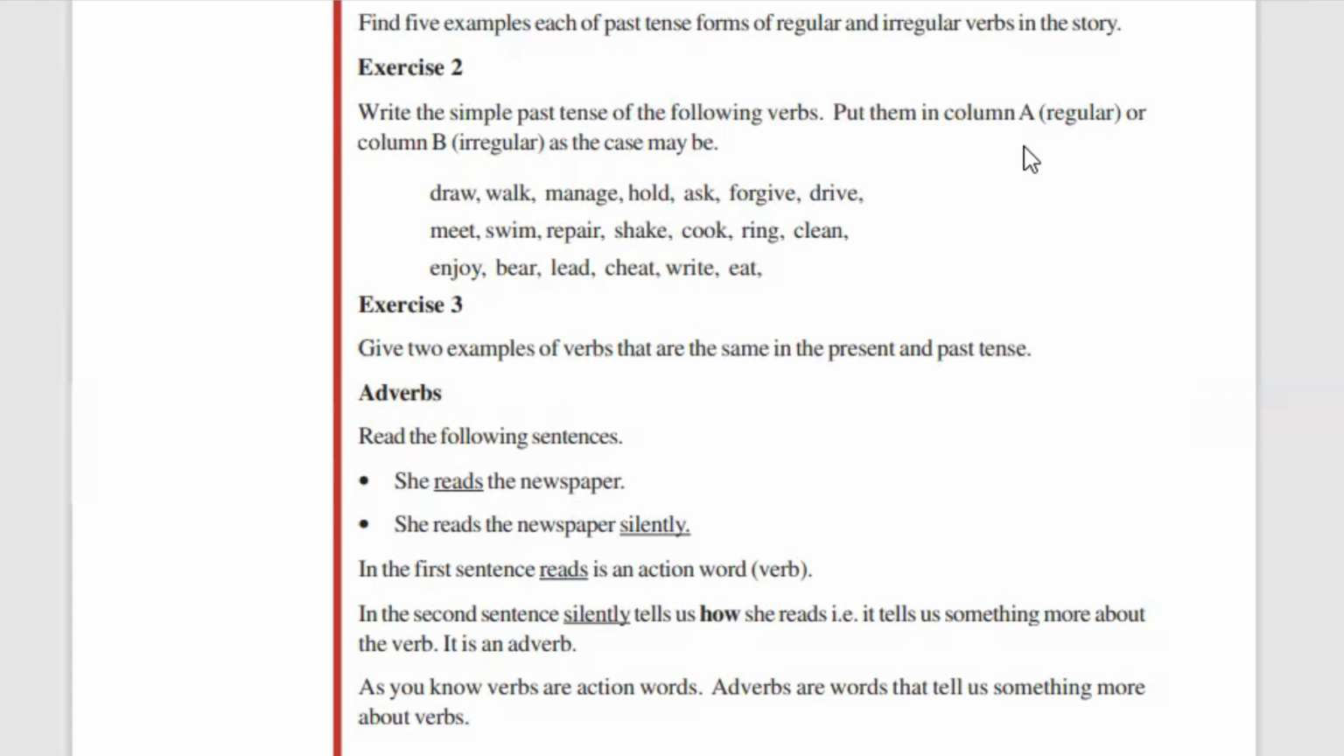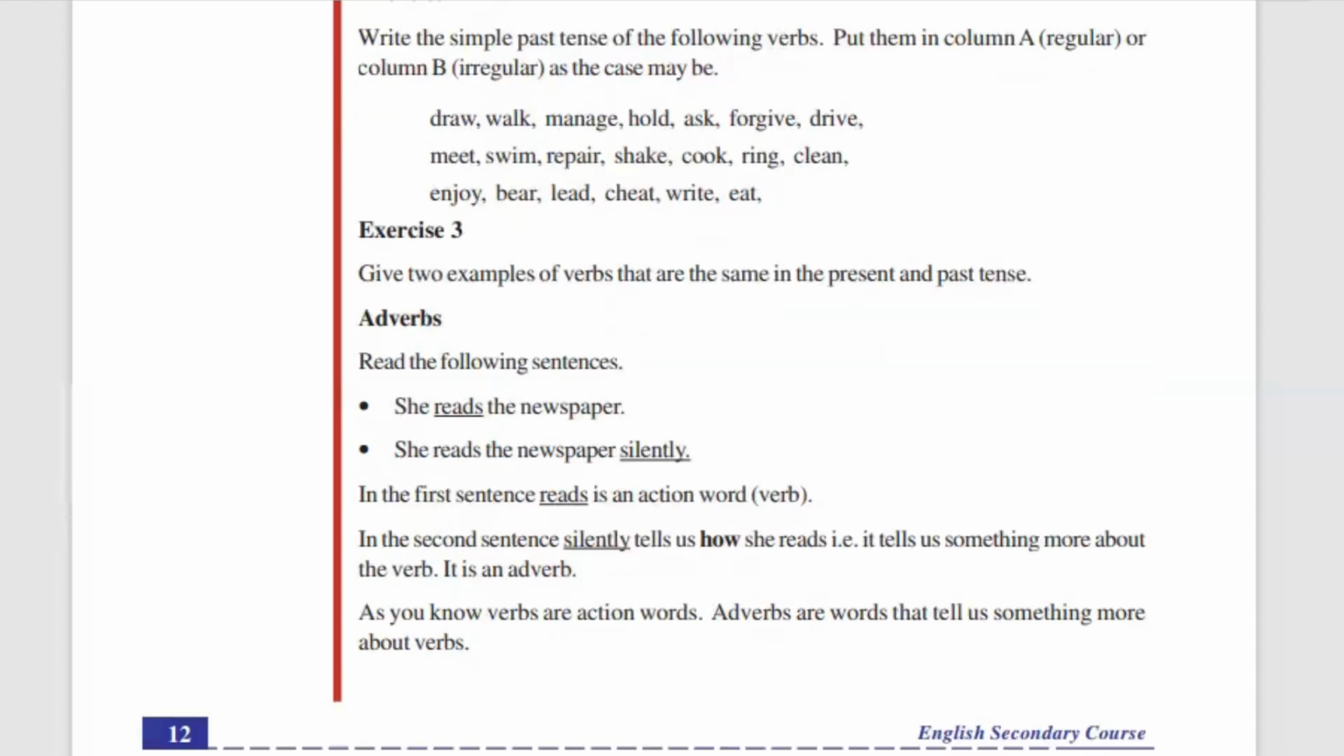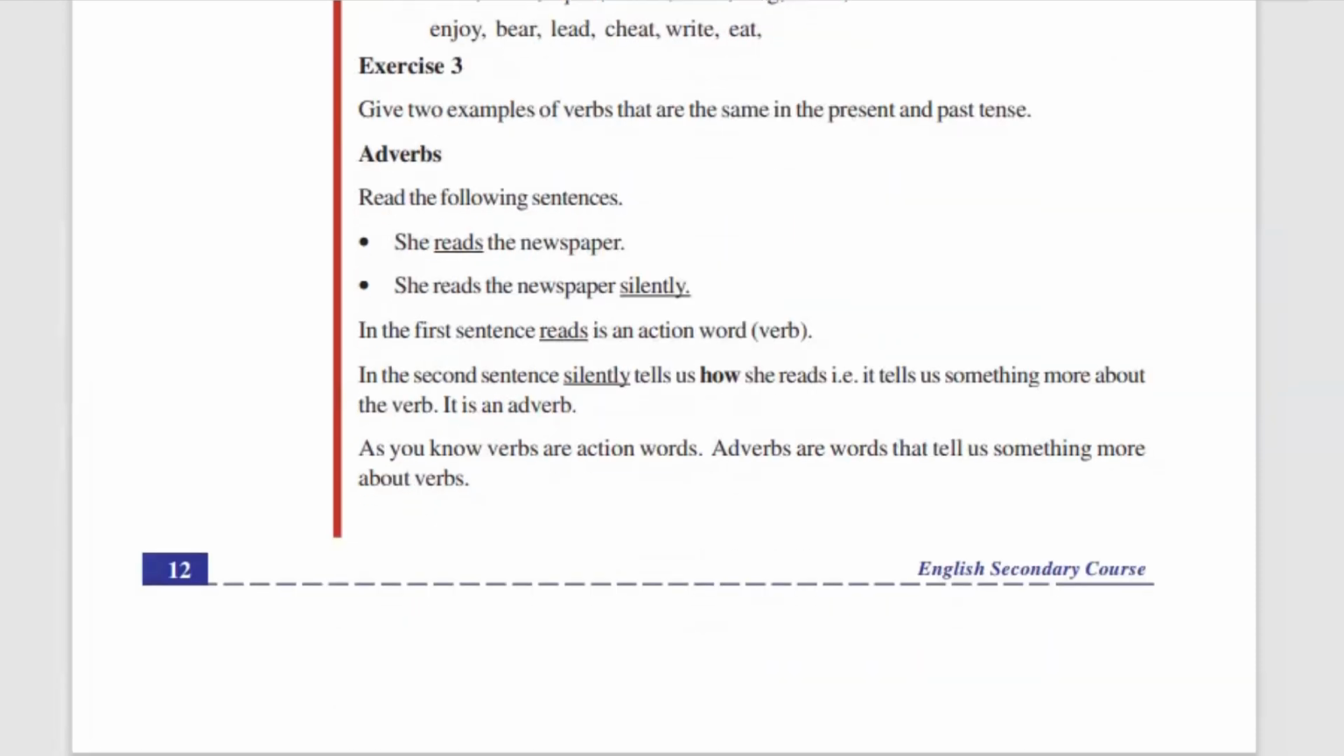Now let's move to the next portion. That portion was very easy, regular and irregular verbs, wasn't it? So let's move to the next portion. It's called adverbs. So we already studied verbs. Now we are going to the next portion, adverbs.